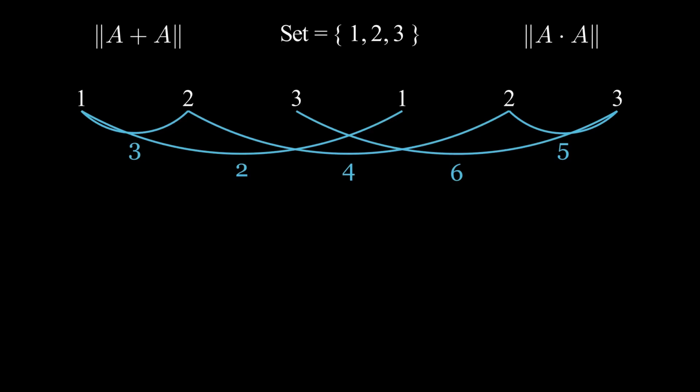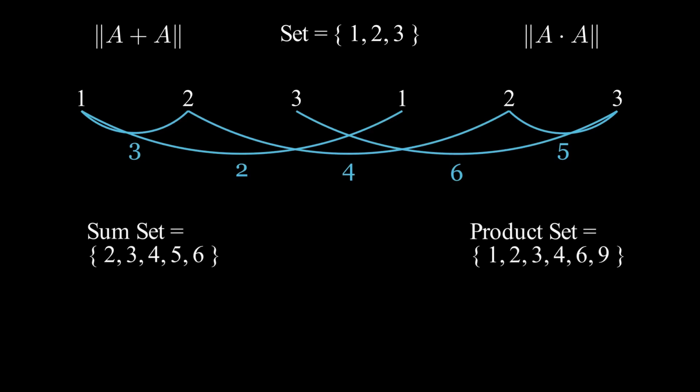For example, if our set contains just three numbers, 1, 2, and 3, then the sum set is 2, 3, 4, 5, and 6, all the sums you can get by adding two numbers from our set. The product set is 1, 2, 3, 4, 6, 9, all the products you can get by multiplying any two numbers from our set. You may notice that the product set has almost double the size of the original set. That's discreteness in action. The set expands when you add or multiply elements.